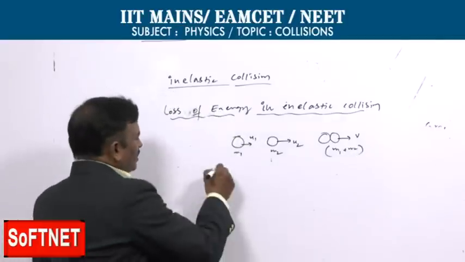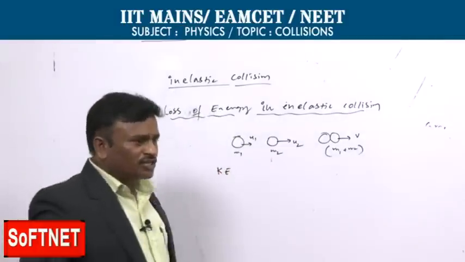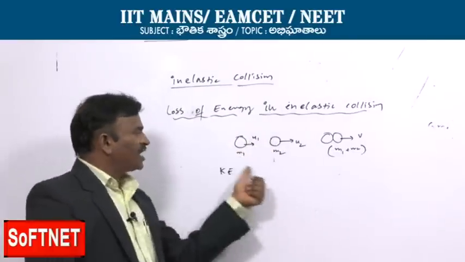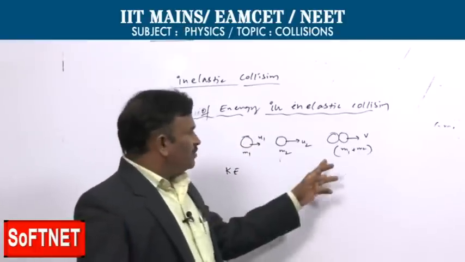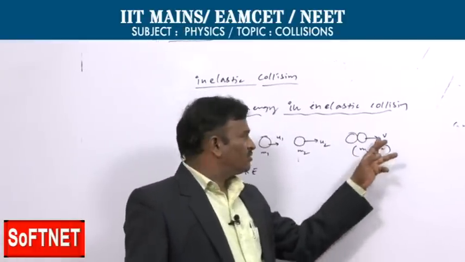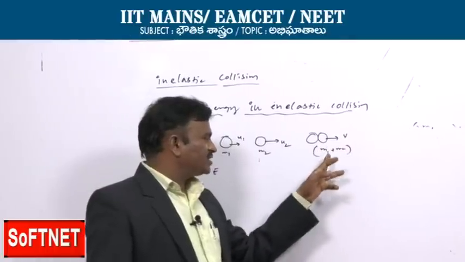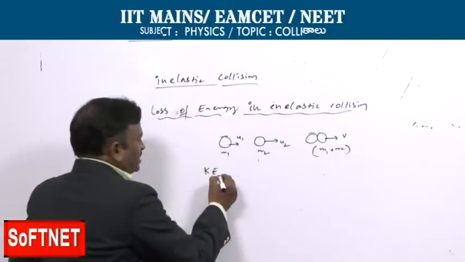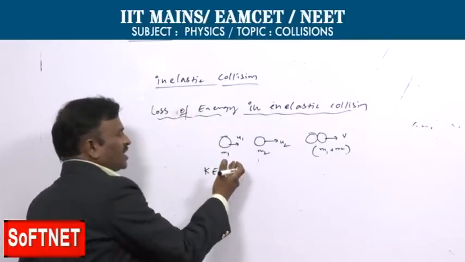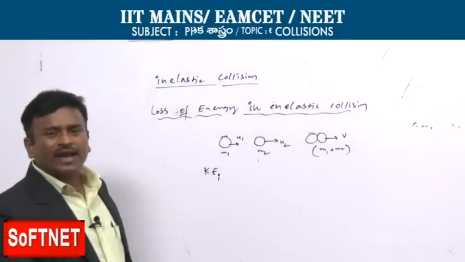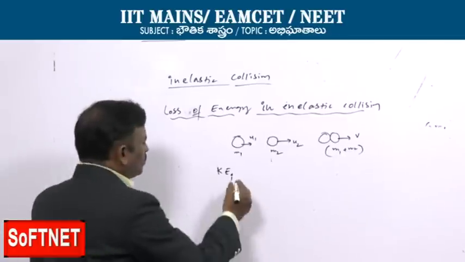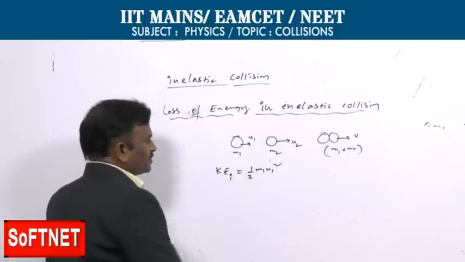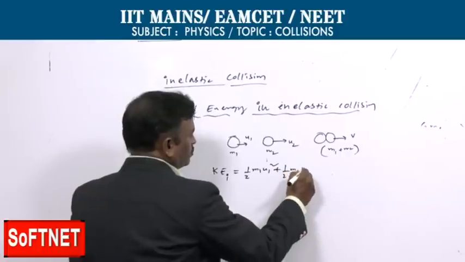As you know, loss of energy means the initial should be more and the final should be less. The initial energy is the sum of the kinetic energy of the two bodies. What is the final? Together they possess velocity v, and the final kinetic energy is half (m1 plus m2) v square. Let us write the total initial kinetic energy and final kinetic energy, then subtract, and we will get the loss of energy. So the initial kinetic energy is half m1 u1 square plus half m2 u2 square.